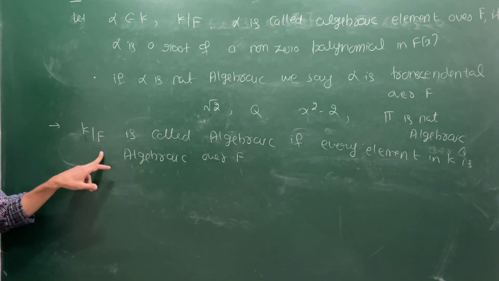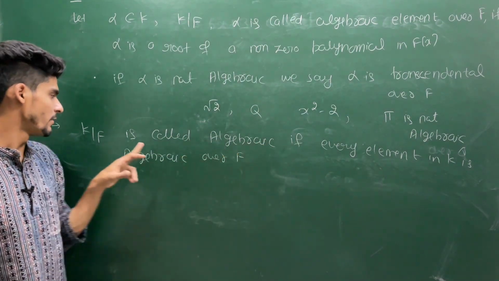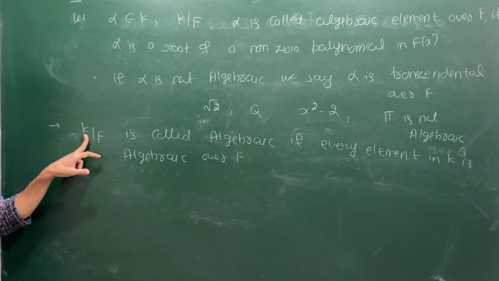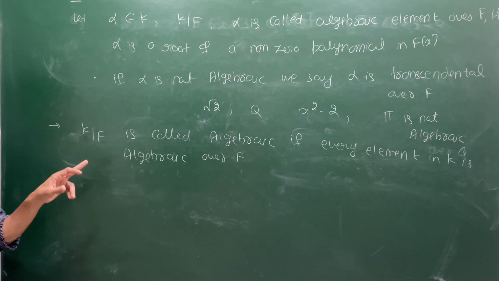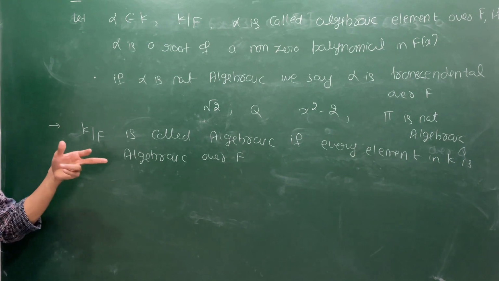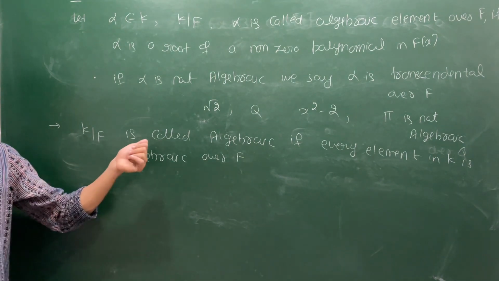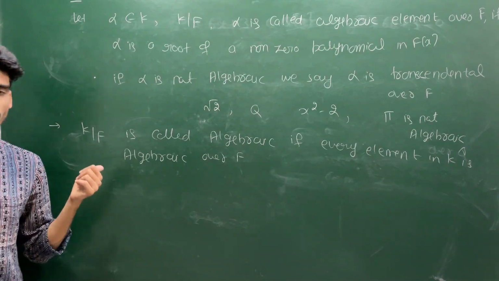An extension K over F is called algebraic if every element inside K is a root of some non-zero polynomial inside F[x], or in other words, every element in K is algebraic over F.